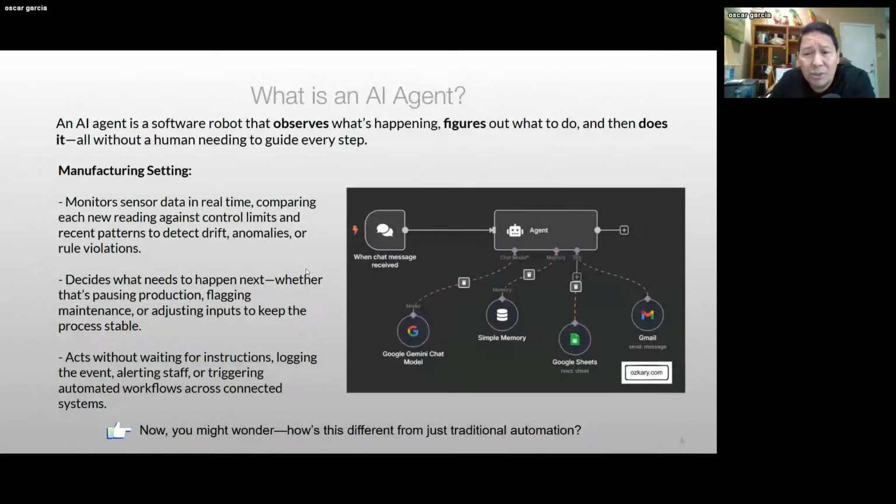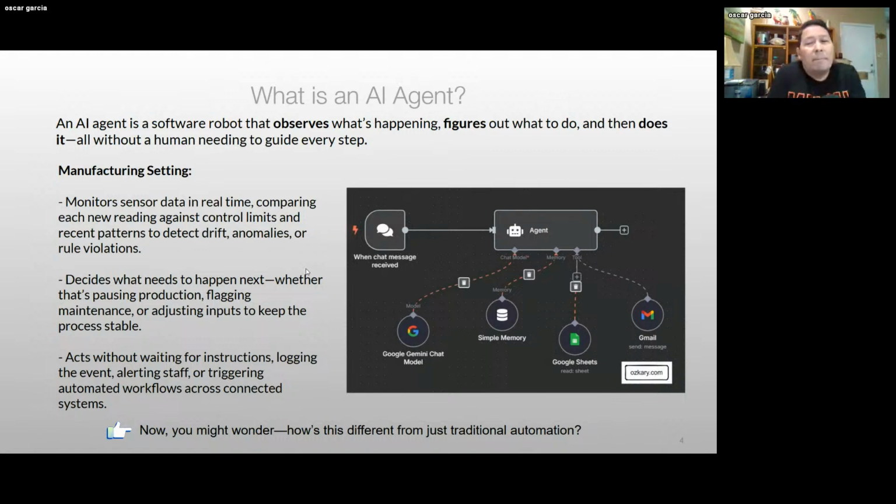But how does it really do it, right? How does it know what this data is, what the rules are that govern this process, and how does it take an action? How does it do that? How does it know that? I mean, is it different than just an automation where we can connect the nodes and say, if this condition is met, do this? What is the big difference?